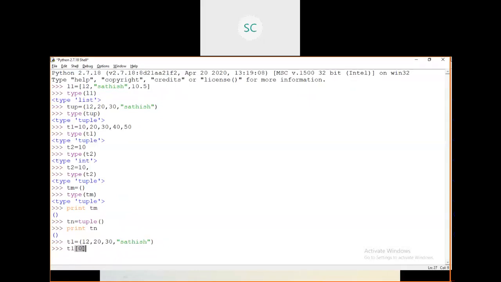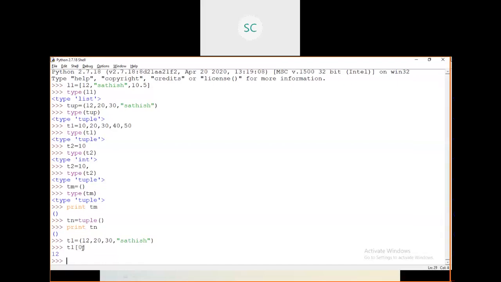I'm just accessing elements from this tuple. 12 is returned. Suppose I need from 2 to 3. Index 2 means the third element it will return, right?